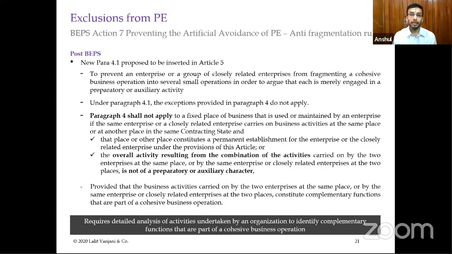The second is that you have created different offices, but a combination of all those activities would lead to a conclusion that the combination is not itself preparatory and auxiliary in nature, then also you will consider the activities to constitute a PE. So the difference of organizational segregation or the locational segregation of the offices in the source state has been done away with. Therefore we need to see which treaties have been amended with these clauses, and we need to be careful while deciding on a particular set of facts going forward.